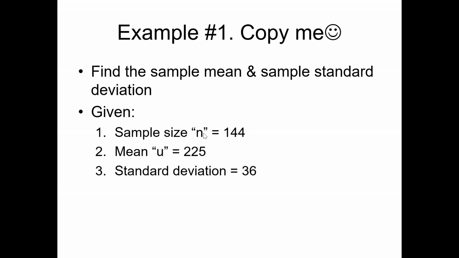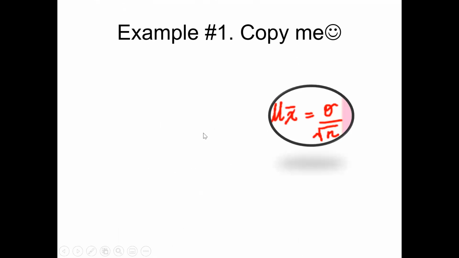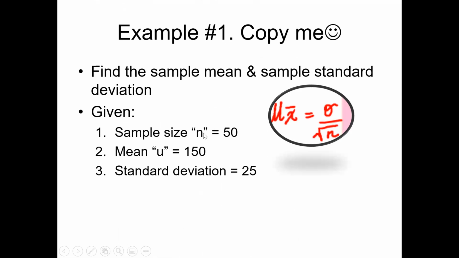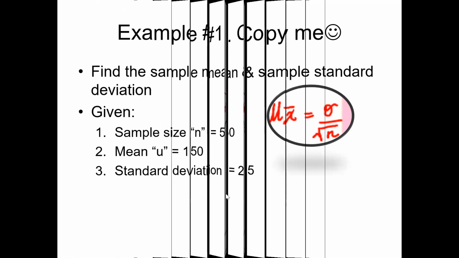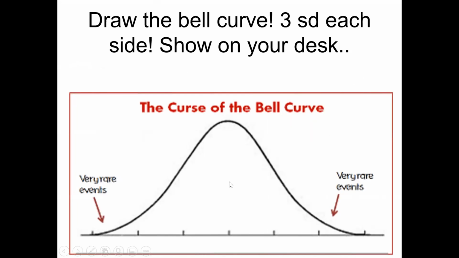So take a look at that. All right, now that you have the formula here, you're going to put 25 on top and then the square root of n, which is 50. And let's go ahead and take a look at that.